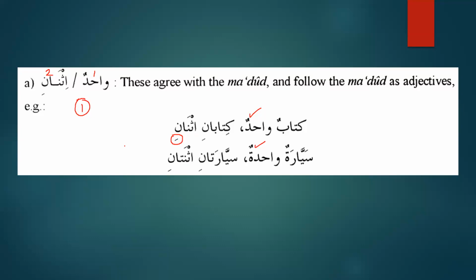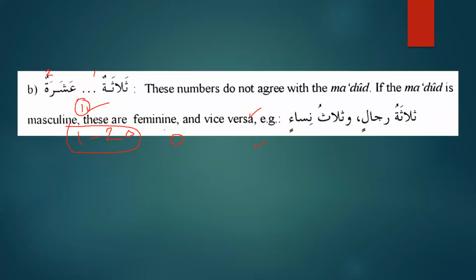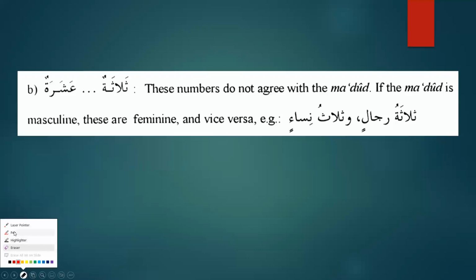So the groups that we have from 1 to 20, how many groups we have? This is our group number 1. Then we move on to group number 2. So what is group number 2? Now we can see over here. In group number 2, let me erase this. Yeah, in group number 2, we have numbers from 3 to 10. What are the numbers? The numbers that we have are from 3 to 10. What do you remember about the numbers from 3 to 10? This is our group number 2.